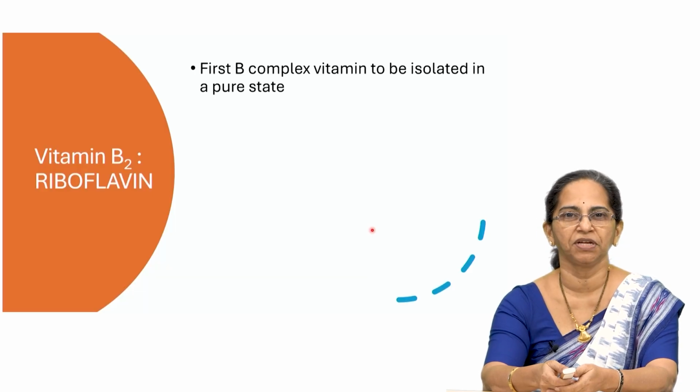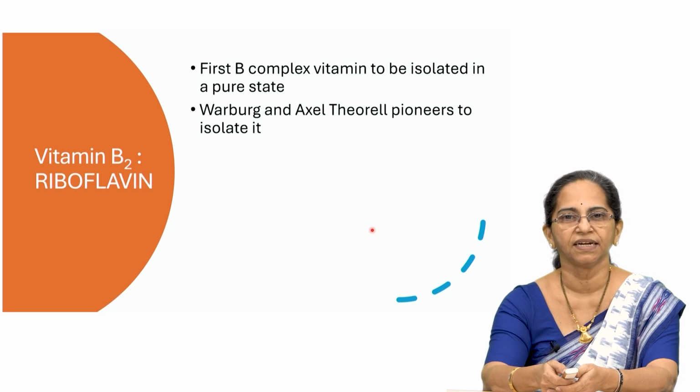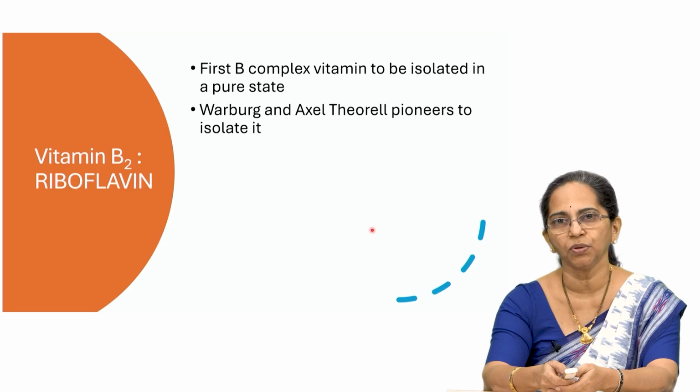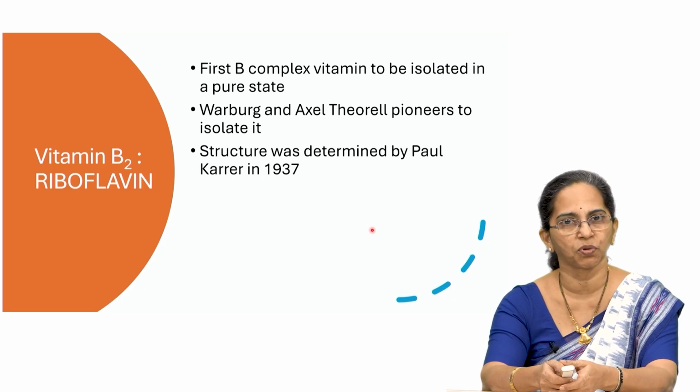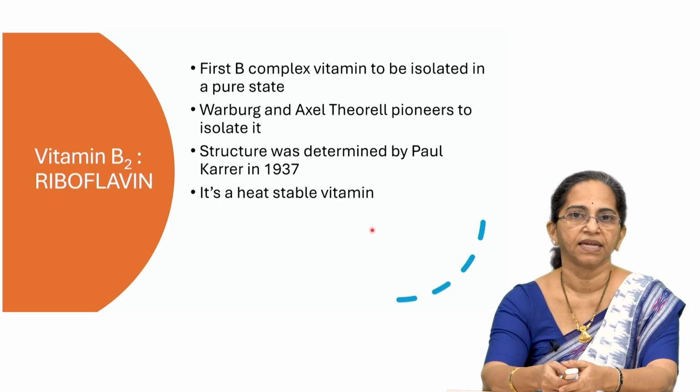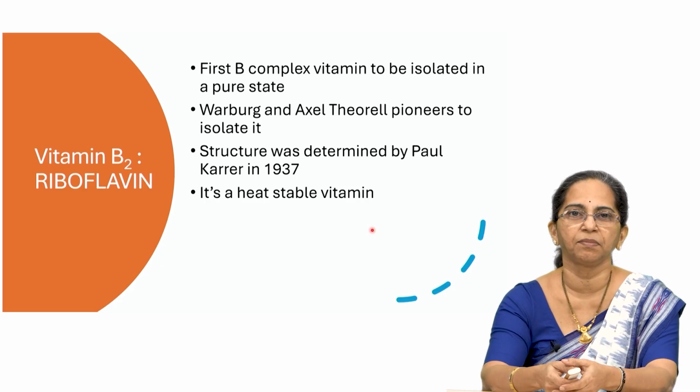It was the first B complex vitamin to be isolated in a pure state. Who did it? It was Warburg and Axel Thorel, pioneers who tried to isolate this vitamin, and later on the structure was proposed or determined by Paul Karrer. It is a heat stable vitamin. That means, even if you expose it to high temperatures, it may not be destroyed. Okay. So, that is good.